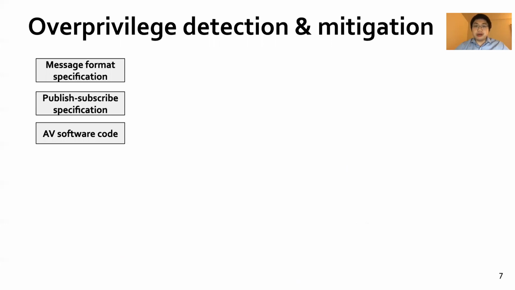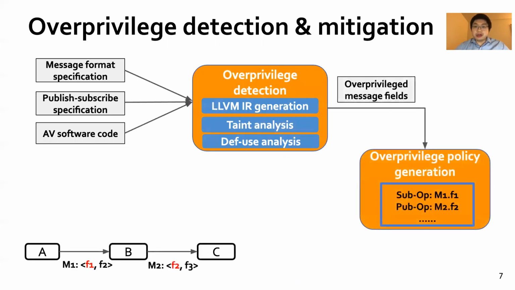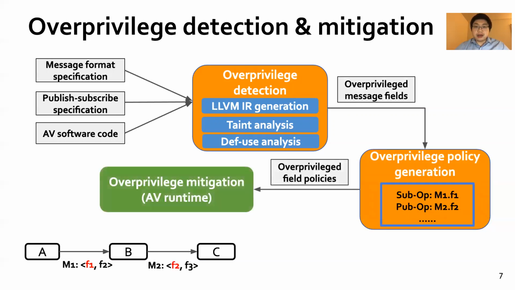The goal of this work is to mitigate this overprivilege by enforcing a fine-grained permission control model in the pub-sub communication channel for AV software systems. In particular, we developed novel static analysis methods to systematically detect all subscriber and publisher-side overprivileged instances in input AV software code. Then, a set of permission control policies is automatically generated based on the static detection results, and they are enforced at the AV runtime to mitigate the overprivilege vulnerability.